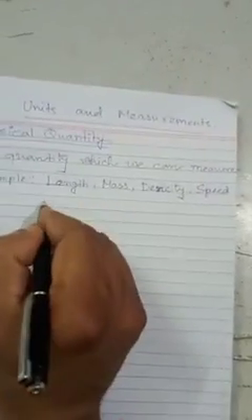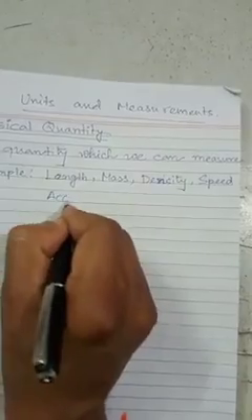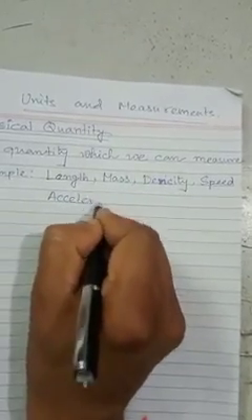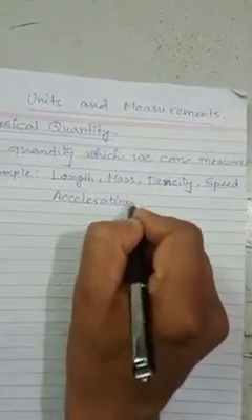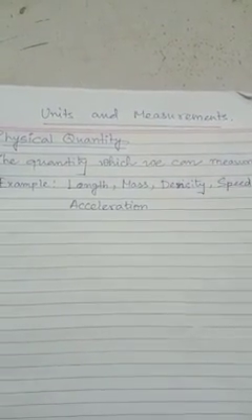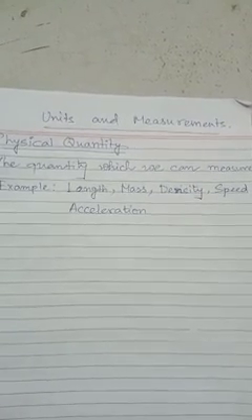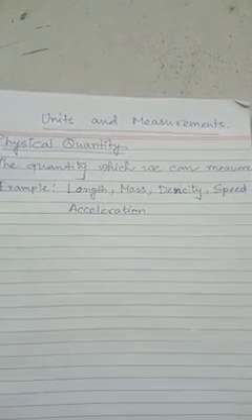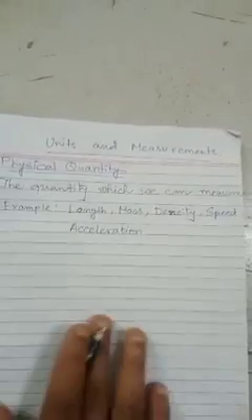If I ask about acceleration, it is also a physical quantity, because we can measure acceleration using some formula or devices. So a physical quantity is a property which we can measure. These are all physical quantities.